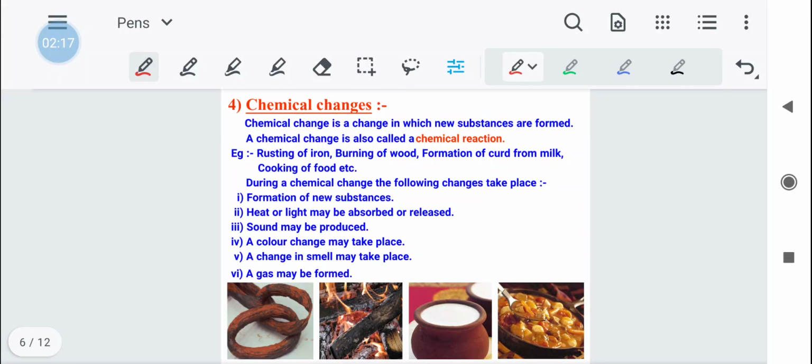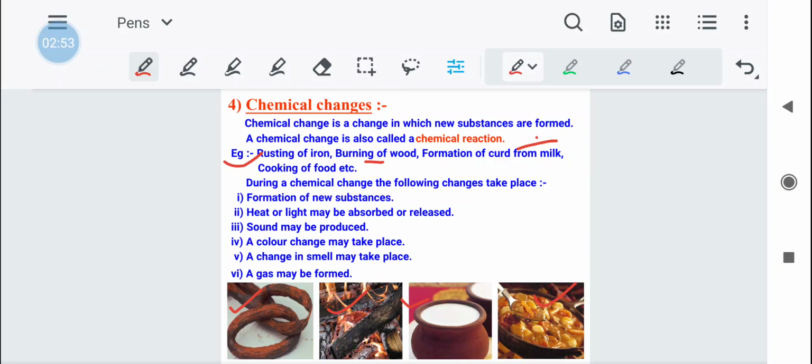Next comes the chemical changes. In chemical changes, as we have discussed earlier, a new substance is formed. Whenever a new substance is formed, the chemical change involved leads to a chemical reaction. Some of the examples given here are rusting of iron, as you can see in the figure, burning of wood, formation of curd from milk and cooking of food. All these processes are examples of chemical changes.